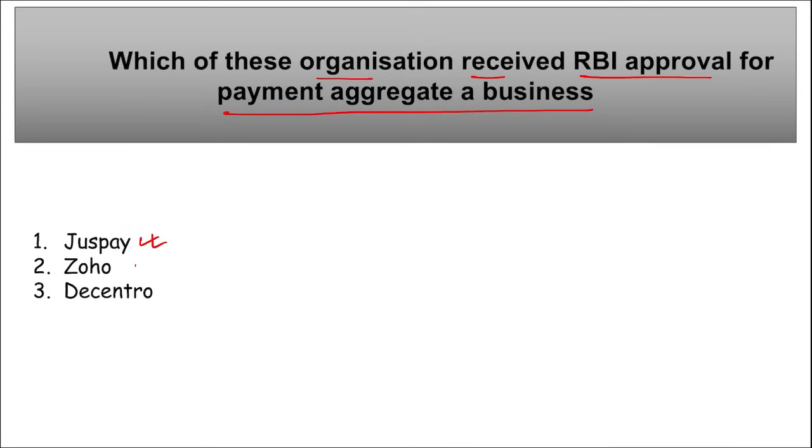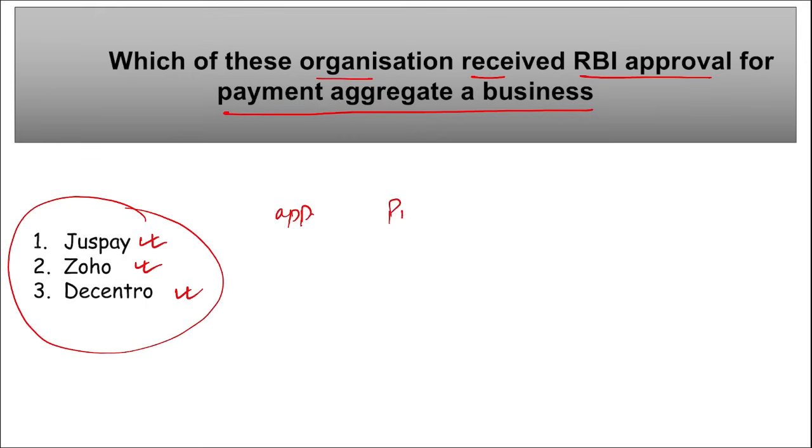So JustPay, Zoho and Decentro, all these three of them have recently been given the RBI's approval to act as a payment aggregator now, correct? They were approved by RBI. If we talk about JustPay, it is a Bangalore, Karnataka based company, correct? If we talk about Zoho, it is a Chennai, Tamil Nadu based company. And if we talk about Decentro, remember this is also a Bangalore, Karnataka based tech firm.